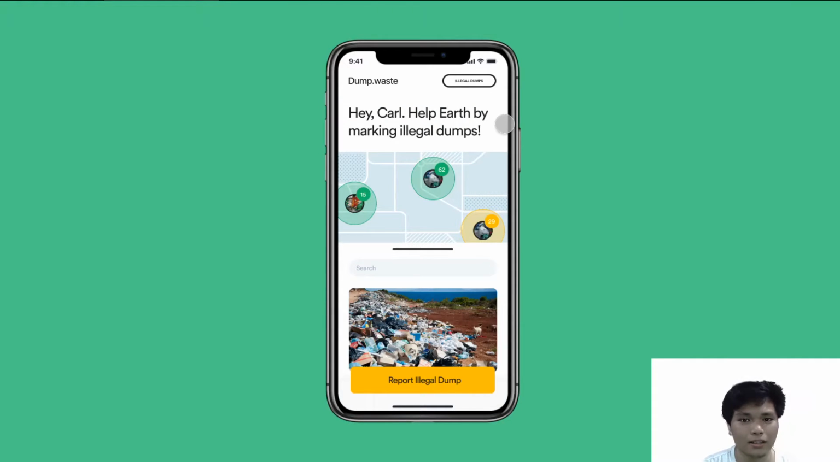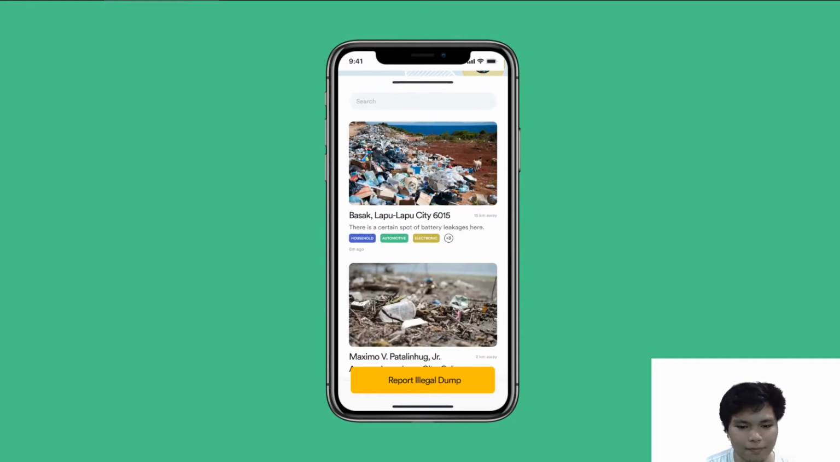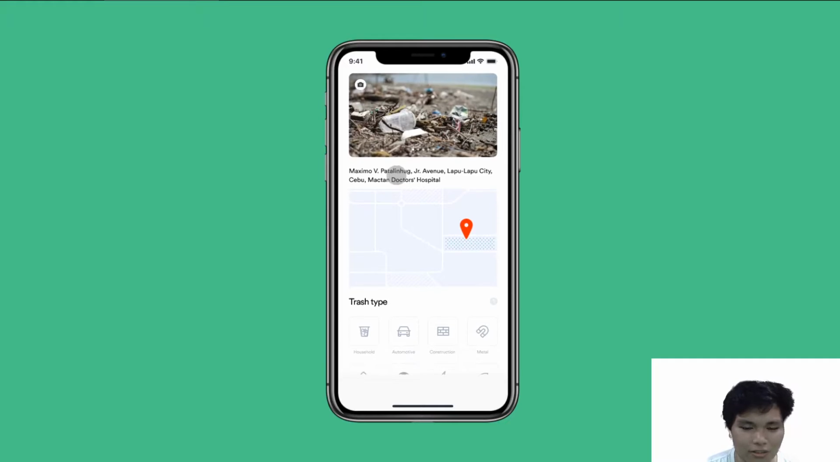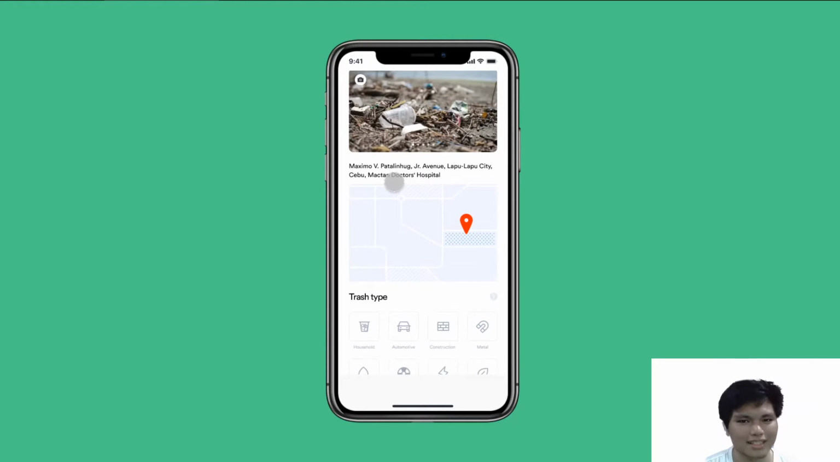I went inside Dump.Waste because I want to report a waste. So how do I do that? Of course, I'll hit report illegal dump. And now that I'm here, let's assume that I have already taken a picture of the site. Note that this is a fresh photo. You can't choose pictures from your gallery, and you need mobile data and location services. But why location? Well, this is for automatically marking and autofilling, which makes lives easier.